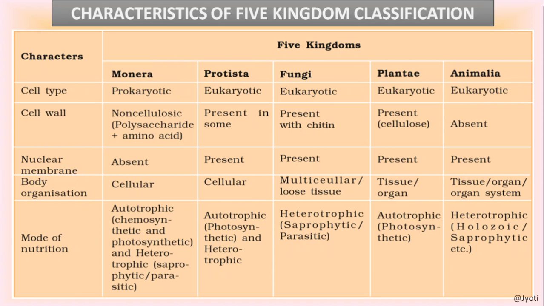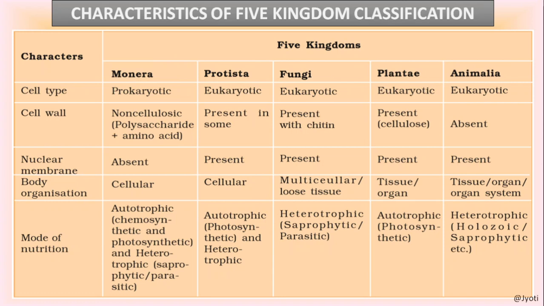Now coming to the body organization, whether the organism is unicellular, multicellular or having tissue, organ or organ system. Coming to the Monera, they are cellular. That means they are made up of a single cell. They may form colonies. Then Protista, it is cellular. Then fungi, it is multicellular, sometimes unicellular also. Plantae, they are made up of tissue and organs. In Animalia, the body is made up of tissue, organ system.